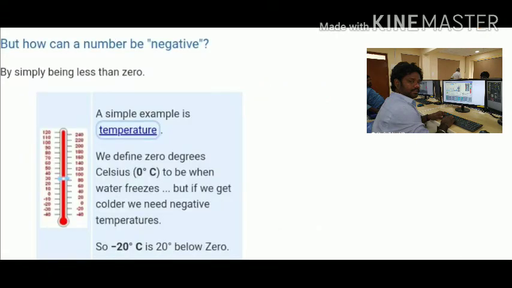Do we practically use them? If you take a temperature gauge, 0 degrees Celsius means freezing of water. But if it gets colder and colder, how can we mention the temperature? It goes to the negative side. For example, minus 20 degrees Celsius. It's less than 0, below 0.